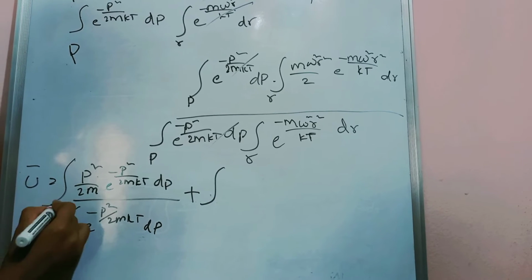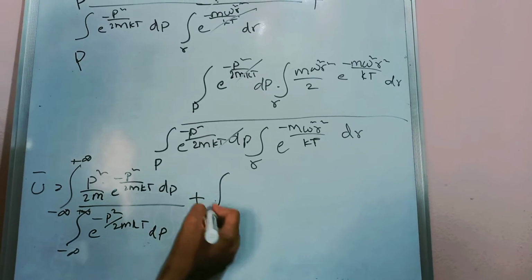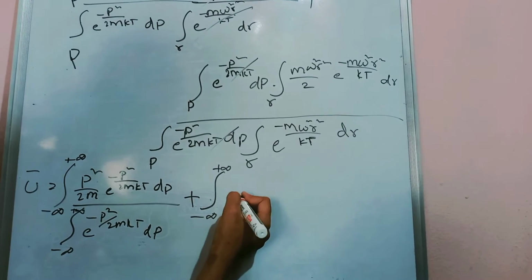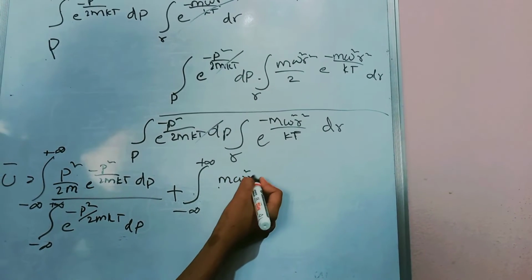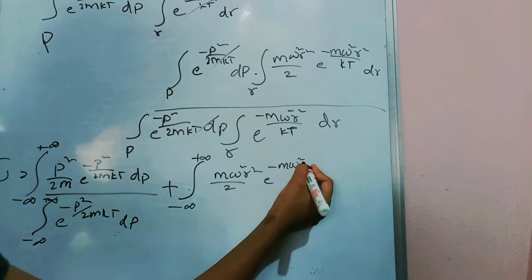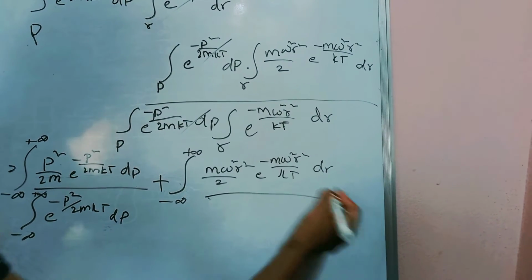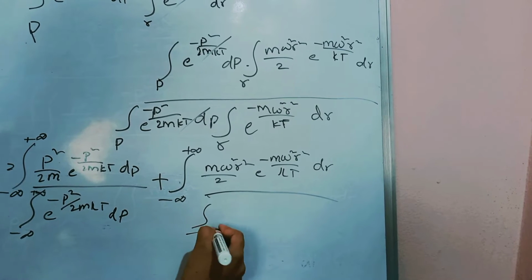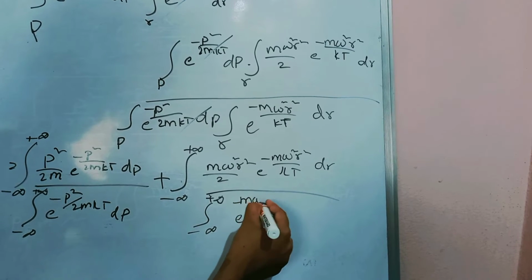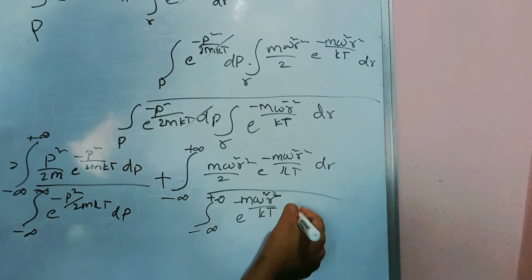Here also same, minus infinity to plus infinity, integral of m omega square r square by 2 e to the power of minus m omega square r square by kt into dr, divided by the integral of minus infinity to plus infinity e to the power of minus m omega square r square by kt into dr.